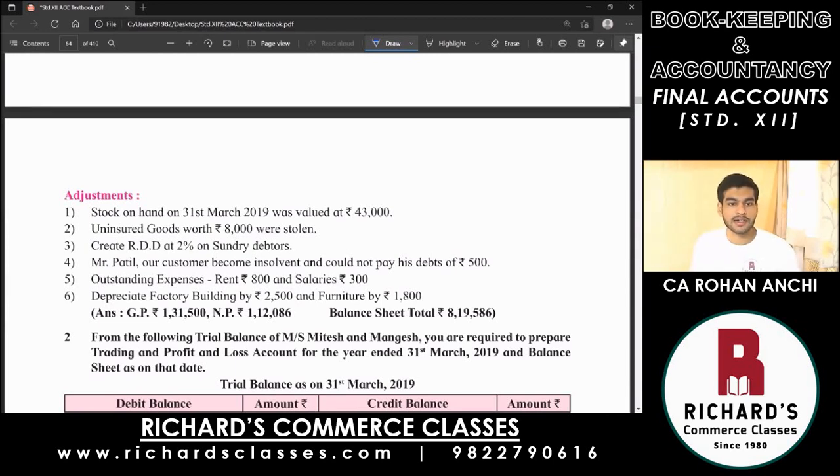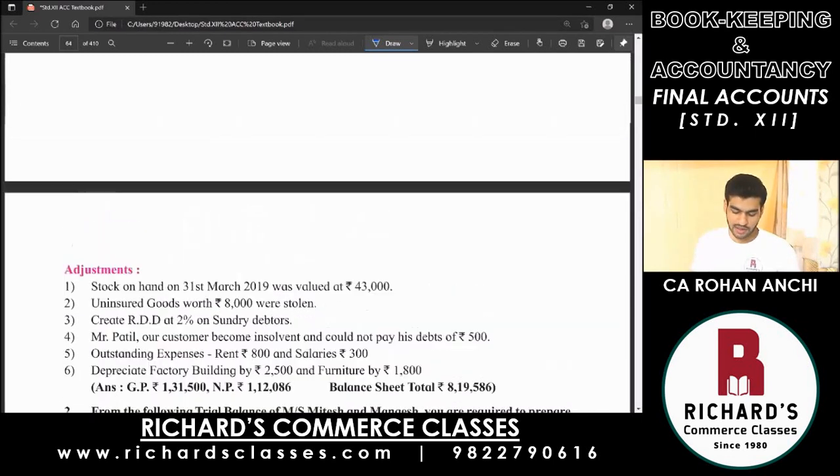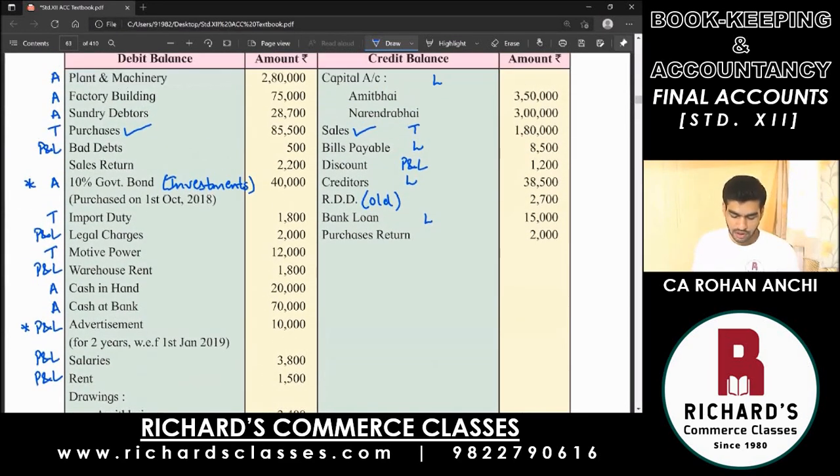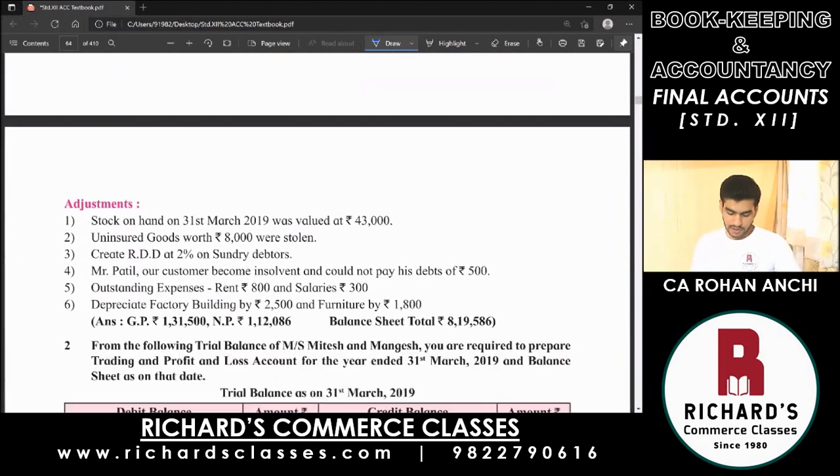Point number 3, create RDD at 2% on sundry debtors. So tick mark sundry debtors in the trial balance. They are asking us to create a reserve for doubtful debts. Then the next point, point number 4: Mr. Patil, our customer, became insolvent and could not pay his debts of 500. Pay attention to what this item is. There is one customer to whom we must have sold goods and he has to pay us money. But he became insolvent, which means he has no money left. So he could not pay his amount of rupees 500.